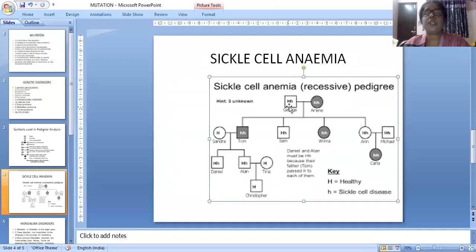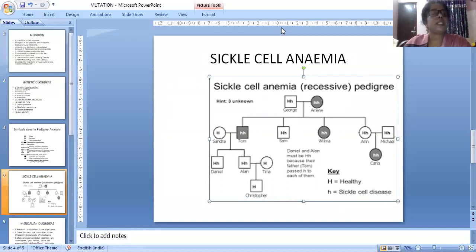You see the genes only, capital H and small h. Here both of them are small h, and they have four children. This one is small h, and capital H small h, and capital H small h. There are two daughters and two sons, four in total. And then they get married again. This daughter is getting married to another one. H means healthy and small h means sickle cell disease. Wherever small h is there, they are sickle cell.